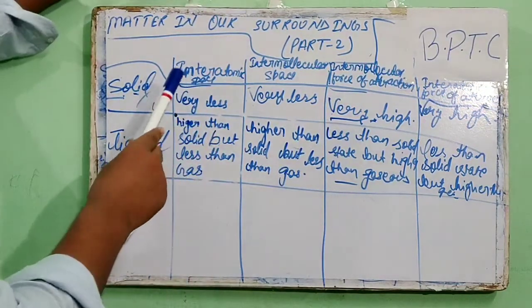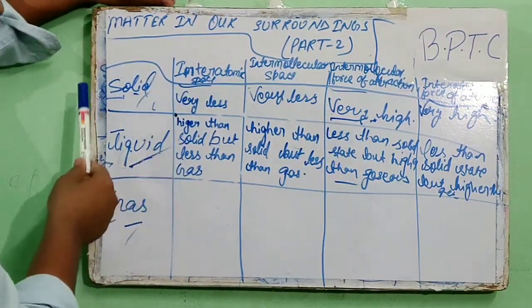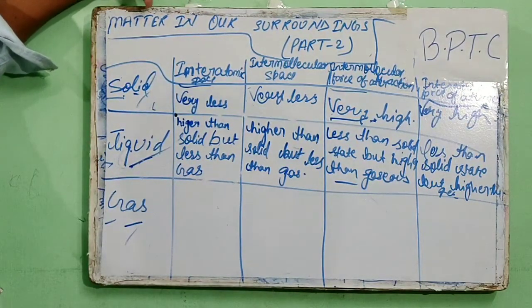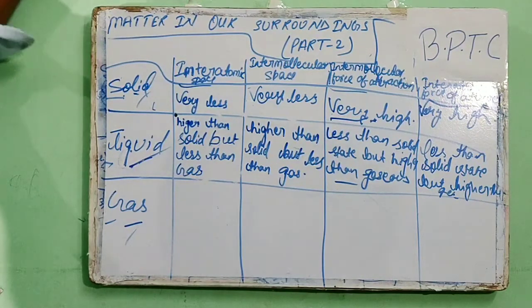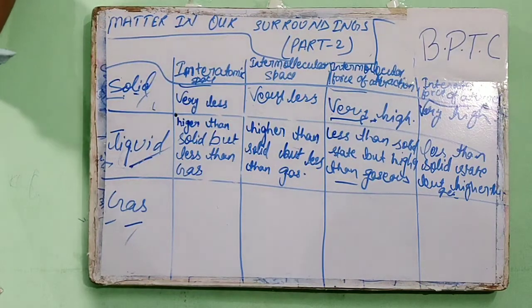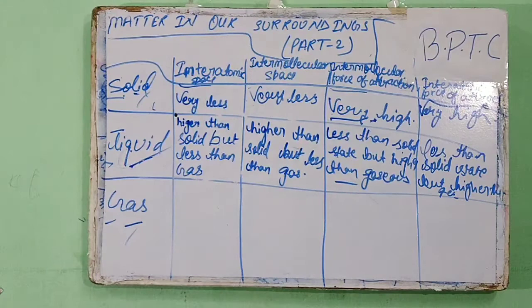The interatomic space in liquid is higher than solid state but less than gaseous state. Intermolecular space is also higher than solid state but less than gaseous state. Intermolecular force of attraction is less than solid but higher than the gaseous state. Also, same as intermolecular force of attraction, the interatomic force of attraction is less than solid state but higher than the gaseous state. So guys, please see to it.